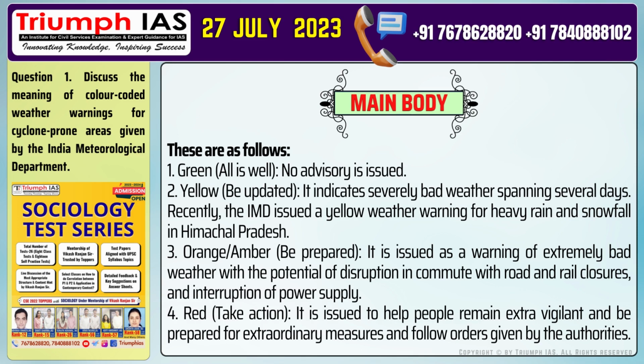Recently, the IMD issued a yellow weather warning for heavy rain and snowfall in Himachal Pradesh. Number 3. Orange amber, be prepared, it is issued as a warning of extremely bad weather with the potential of disruption in commute with road and rail closures and interruption of power supply. Number 4. Red, take action, it is issued to help people remain extra vigilant and be prepared for extraordinary measures and follow orders given by the authorities.